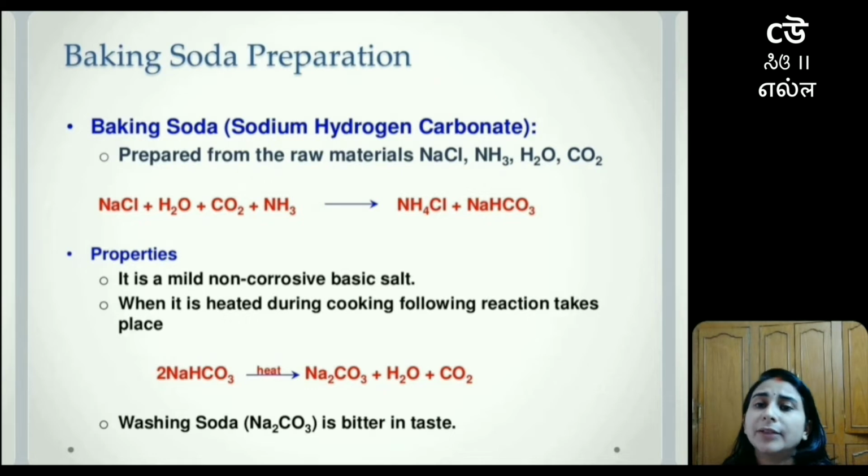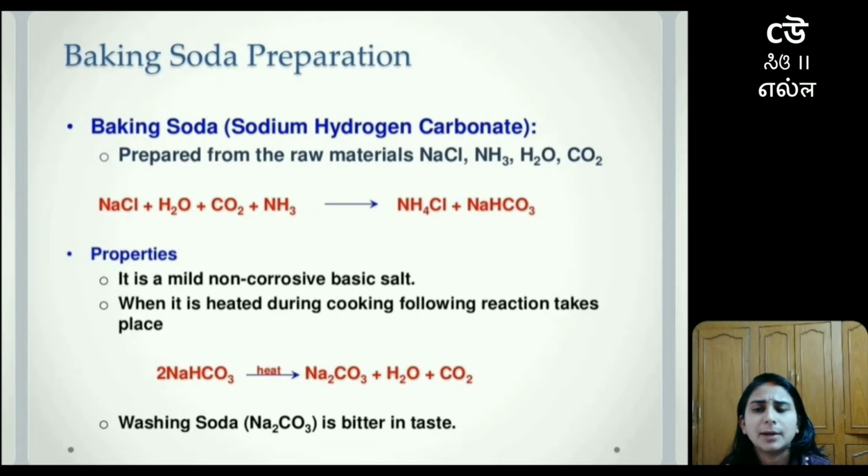So when all of them combine together, the product would be ammonium chloride, and then we'll get sodium hydrogen carbonate, that is NaHCO3. Talking about its properties, it is a mild non-corrosive basic salt. That means this material will not cause corrosion. It is basically non-corrosive in nature. And when it is heated during cooking, the following reactions take place.